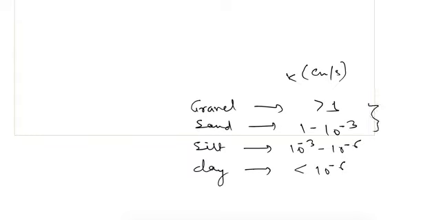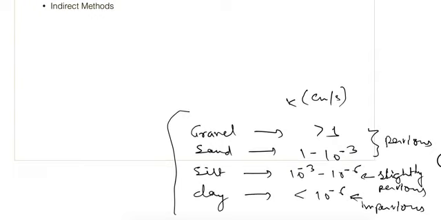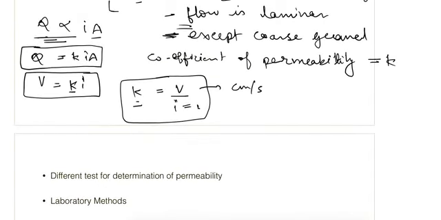The gravel and sand are termed as pervious, the silt is slightly pervious, and clay is termed as impervious. So these are some general values. And now in this, velocity is equal to Ki.